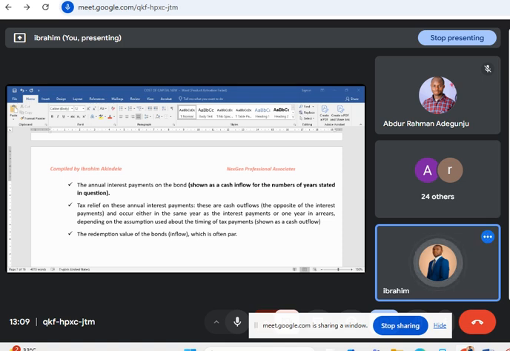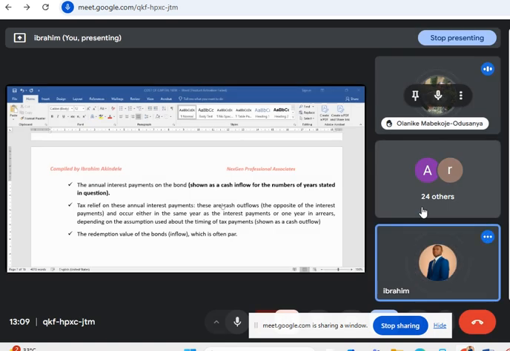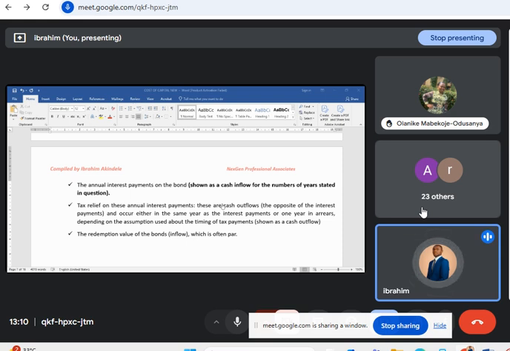Some students even sent me private DMs that I have done justice to cost of capital. So what we are doing in class is additional knowledge to you, and that is how we roll. If they say the debt is redeemable at par, par means 100.